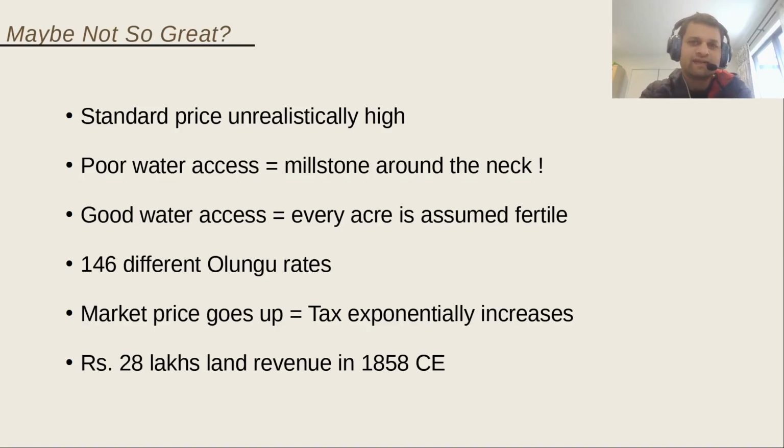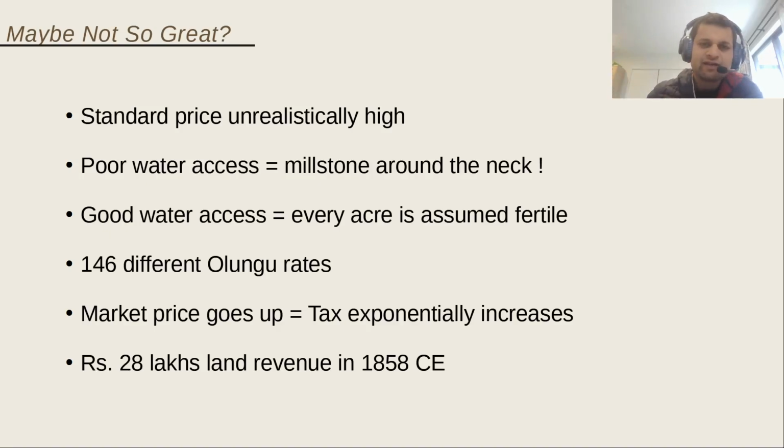And another problem was as the market price went up. So there was a steep rise from 1843, which went up to pretty much 1859 before there was a market crash. So the tax that the farmers, or the villages, had to pay went up exponentially. So by 1858, that tax demand had jumped by more than 40%, and in 1858 the tax demand was around 28 lakh rupees. So 28 lakh rupees of that time. So it's a very, very high amount.